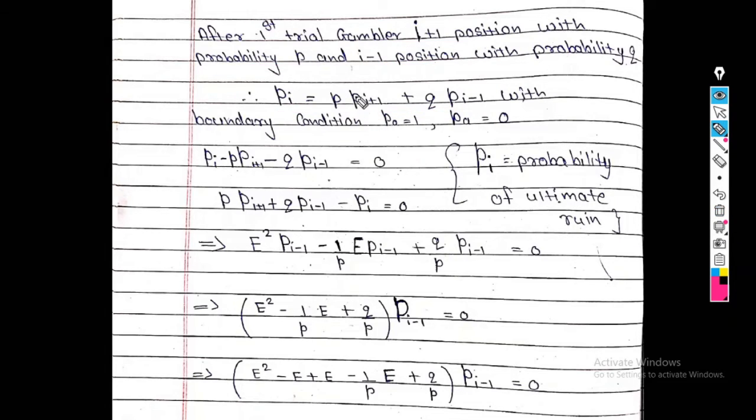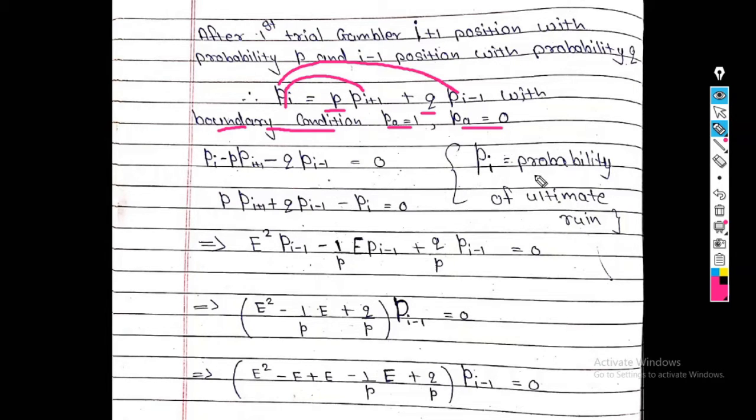With the boundary condition, this is the main statement: P0 is 1 and PA is 0. Okay, so this is my boundary condition.